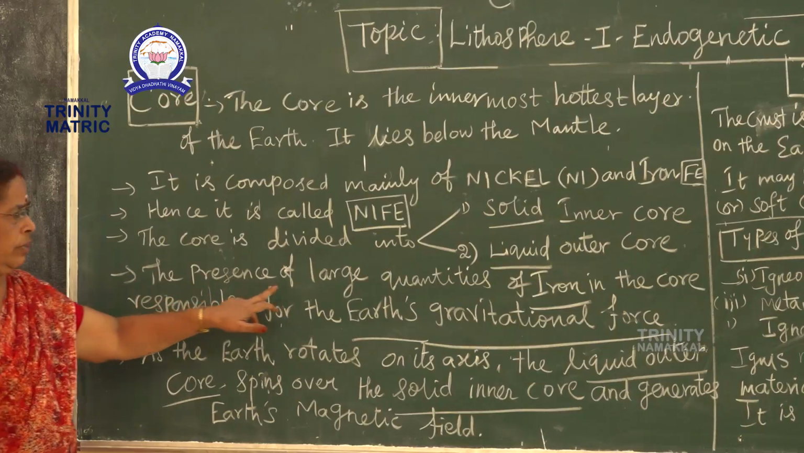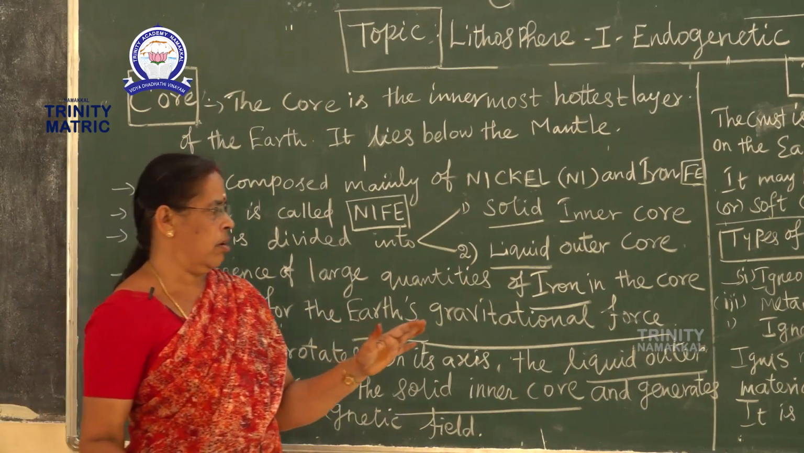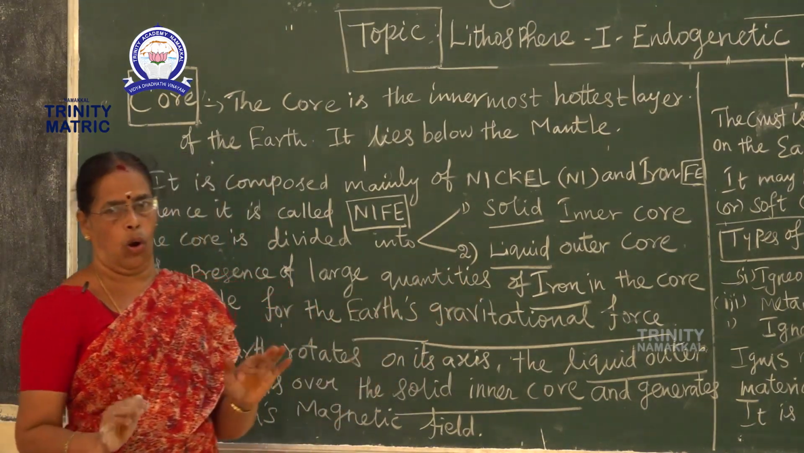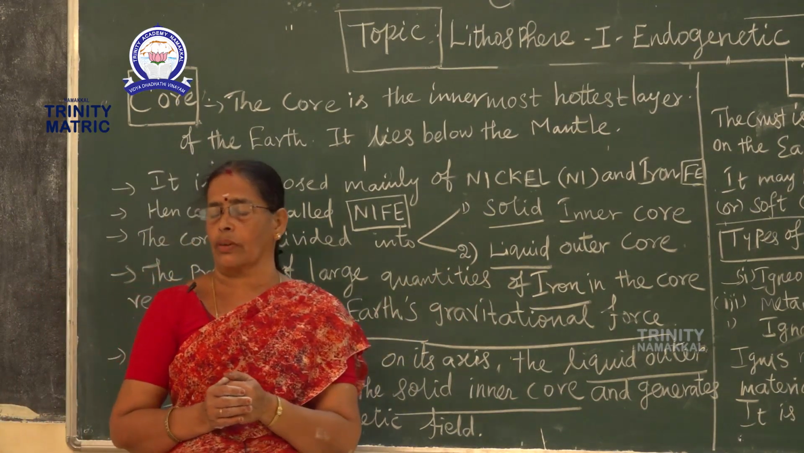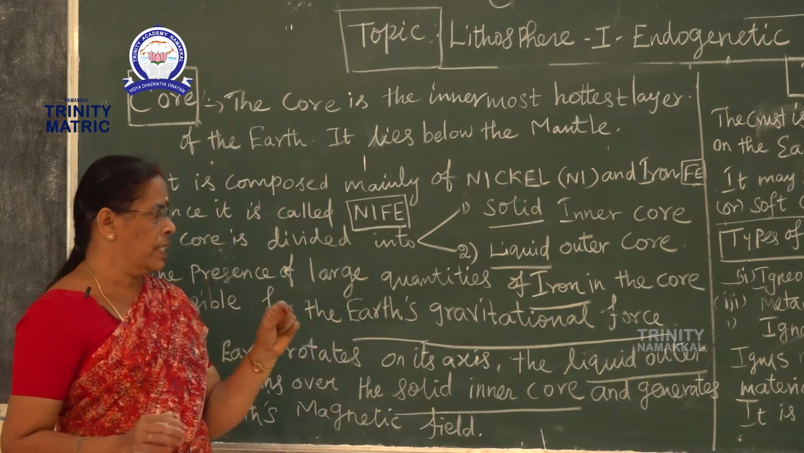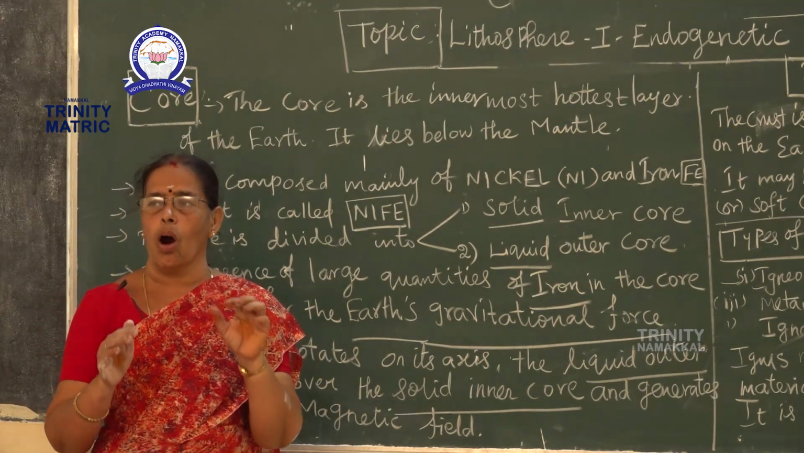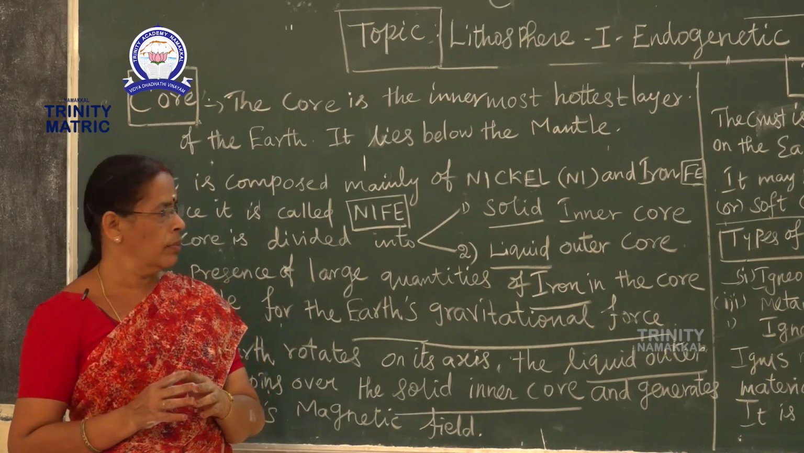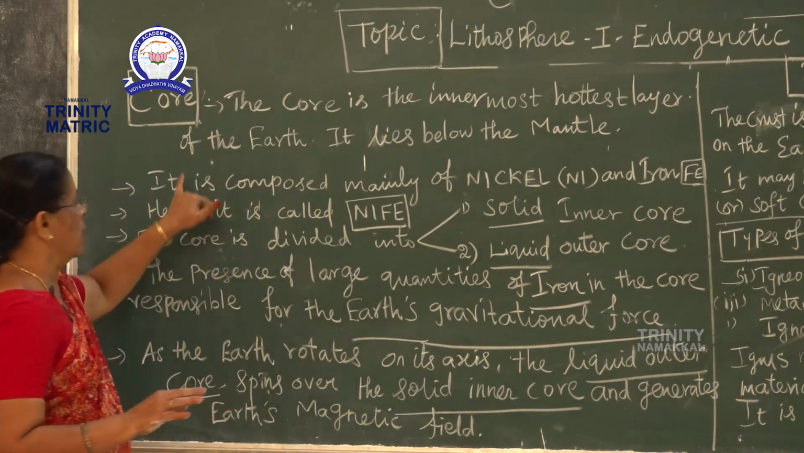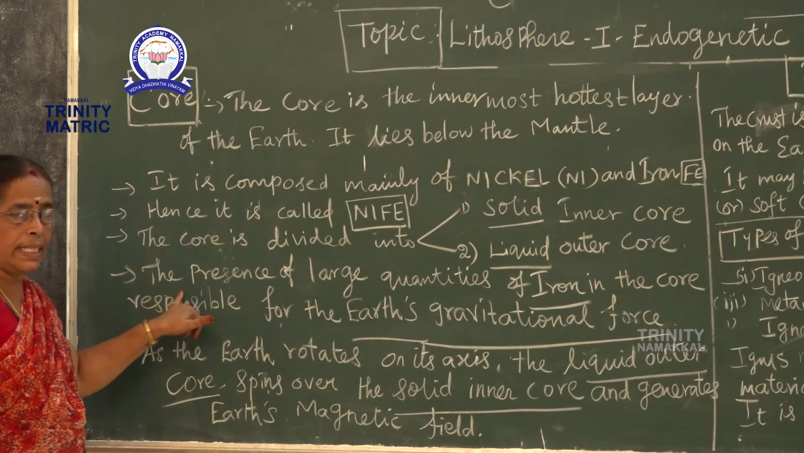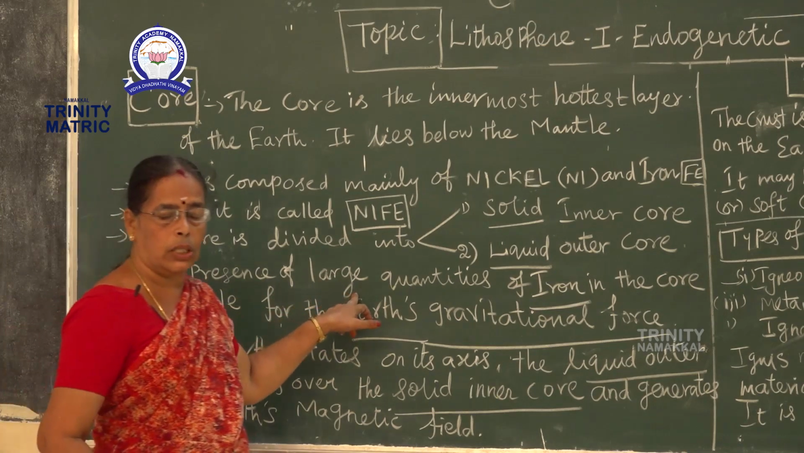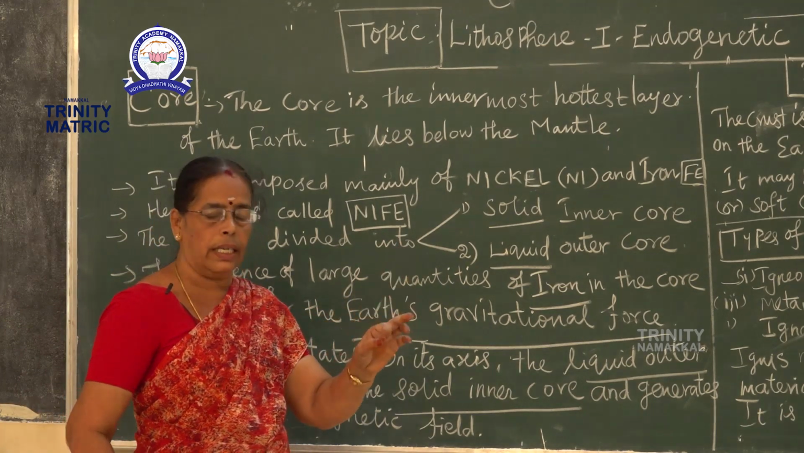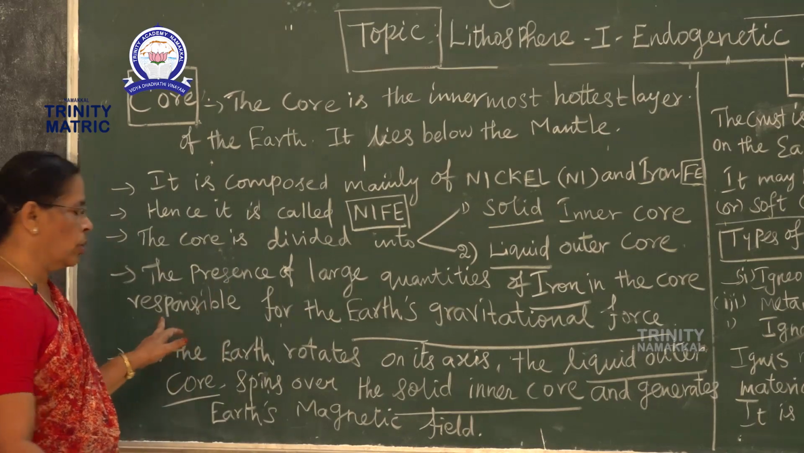The presence of large quantities of iron in the core. A one word answer question will ask, which layer has the most iron content? The answer is the core. The presence of a large quantity of iron in the core. Do you get it?